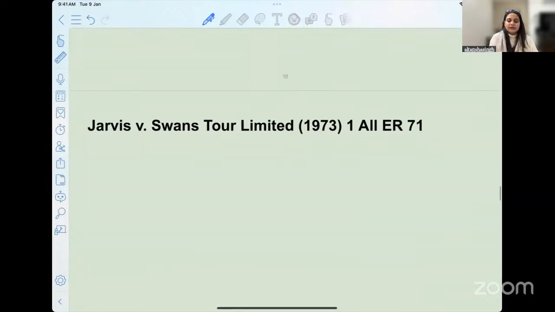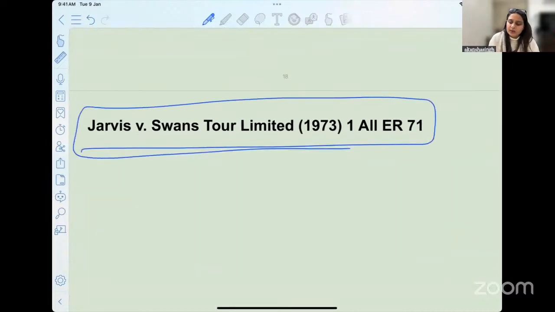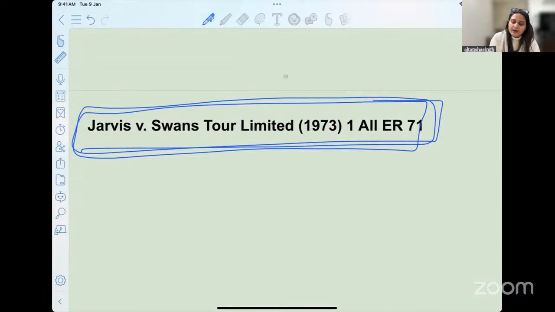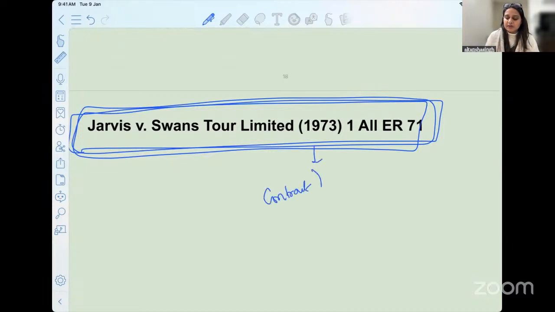Contrary to this, there is one particular landmark and important case law wherein the court said that even in a commercial contract, we will allow you non-pecuniary losses provided the contract is of a particular purpose. What is the contract for? The contract is for leisure or for enjoyment. I'll tell you the facts and then you'll get clarity.